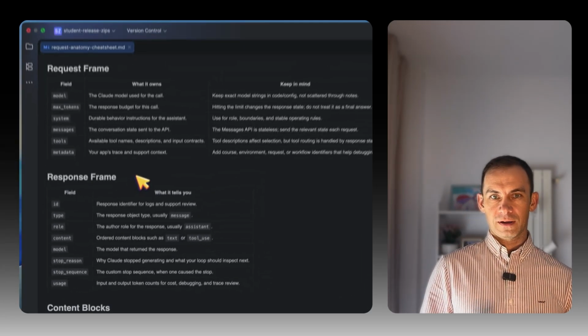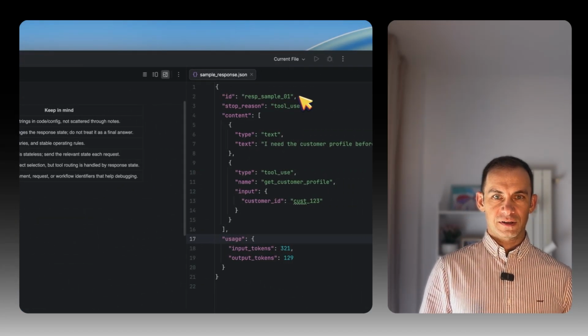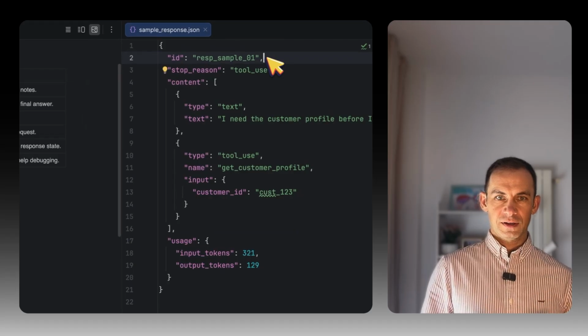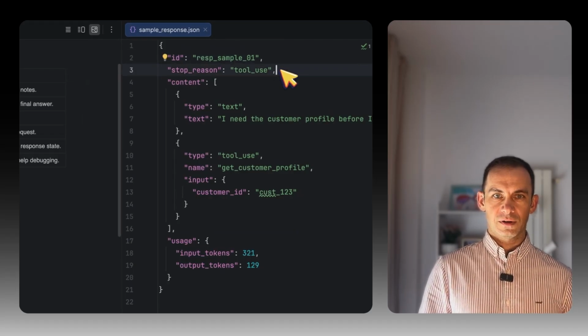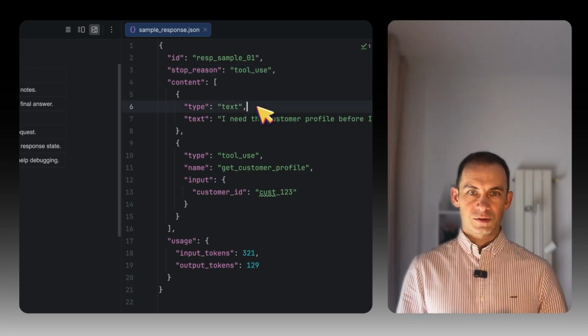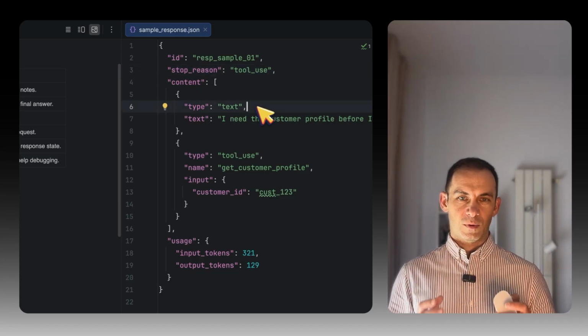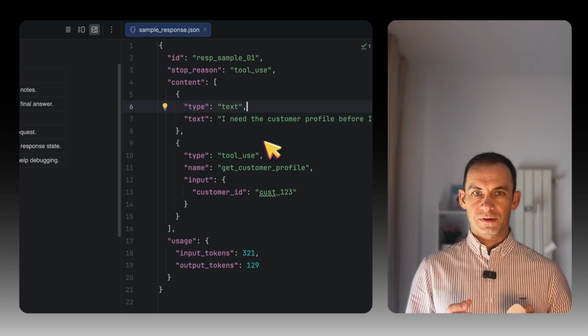Now open the lab 1 sample response. Here is the response identifier. Here is the stop reason. The stop reason is tool use. This is already enough to tell us something important. This is not just the final text. This is a request to the application to do the work.